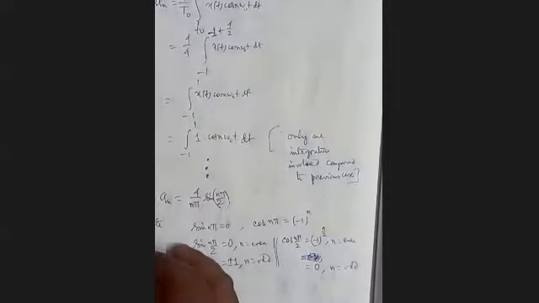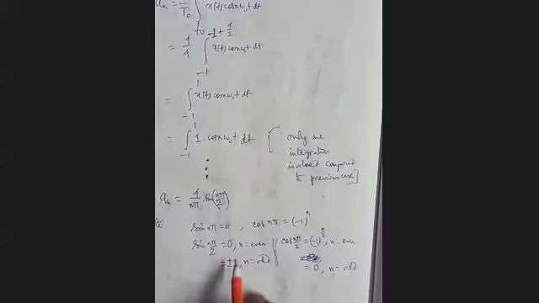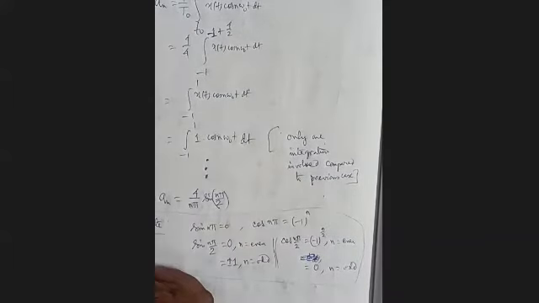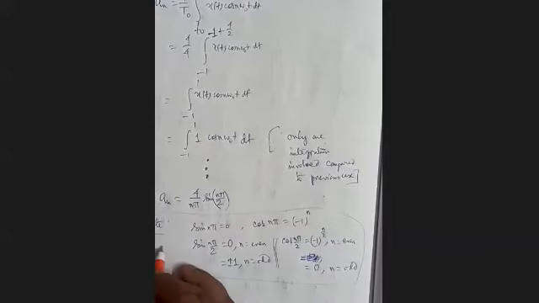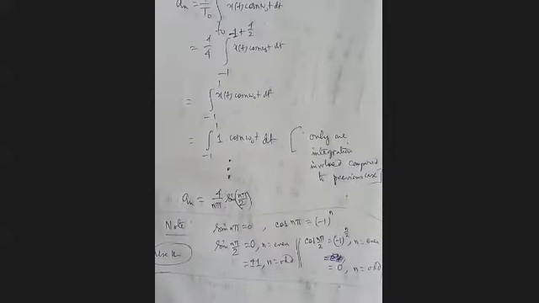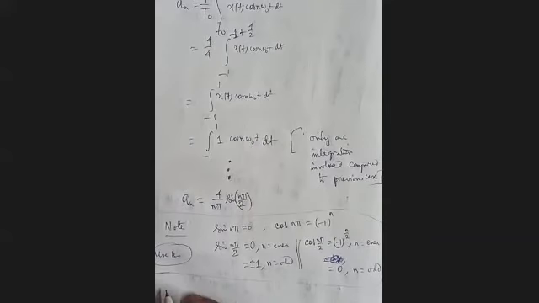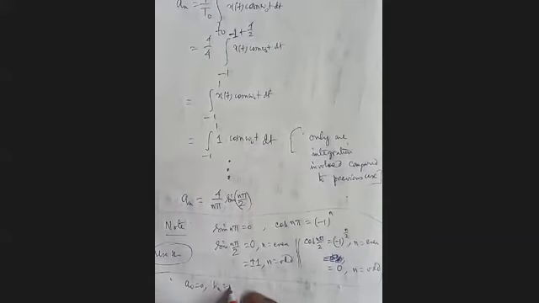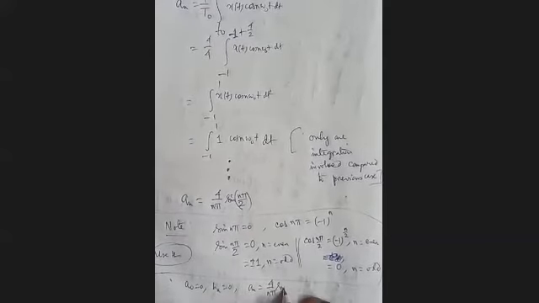So use this to get the result of integration. In that case, our a0 is 0, b_n is 0, and a_n is 4 by n pi sine n pi by 2.